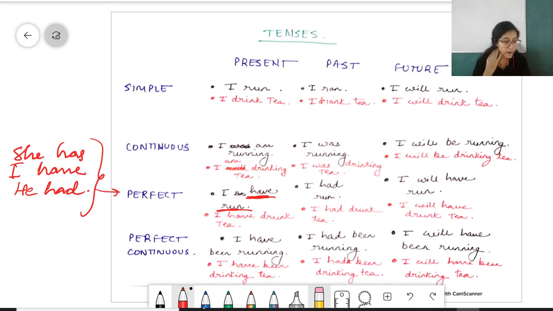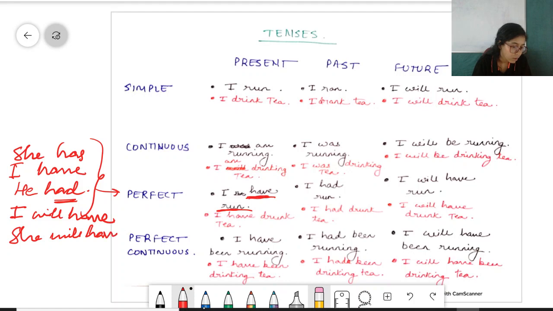Okay, had goes under past, and if we take a future, this will be I will have. But she will has नहीं होगा, she will have only.